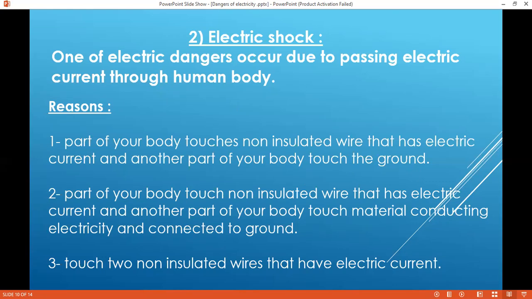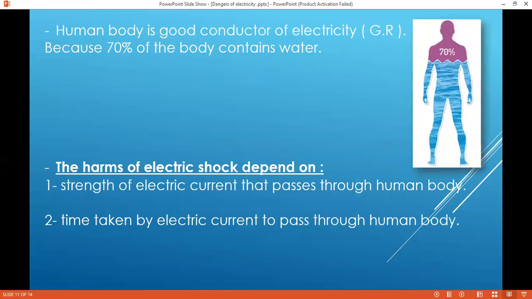And if part of your body touches a non-insulated wire that has electric current, and another part of your body touches a material conducting electricity and connected to the ground, it also causes electric shock. And if you touch non-insulated wires that have electric current, it also causes electric shock. As we said before, the human body is a good conductor, because 70% of the body contains water. So the body can easily conduct electricity through it.